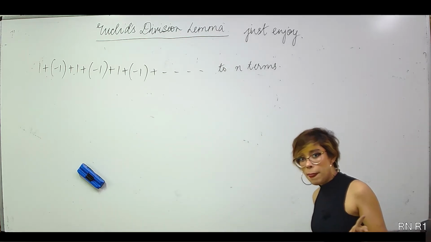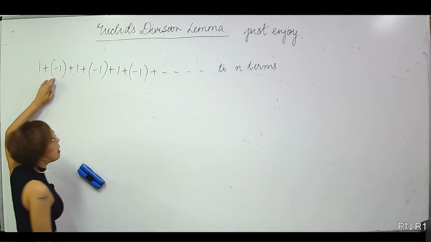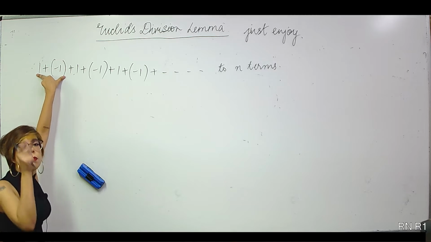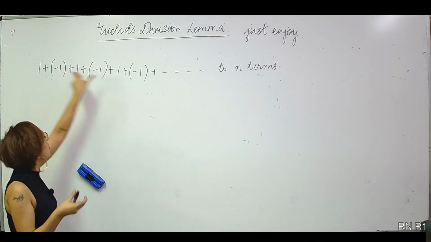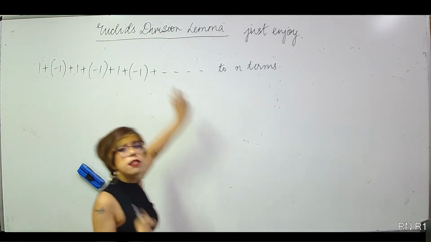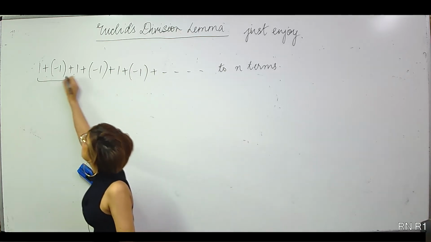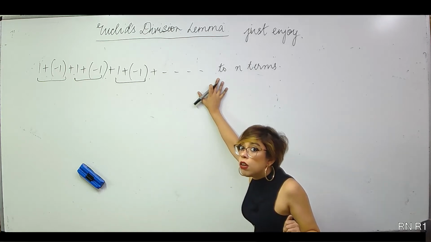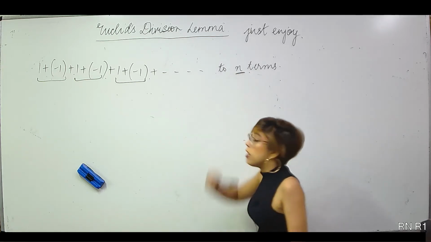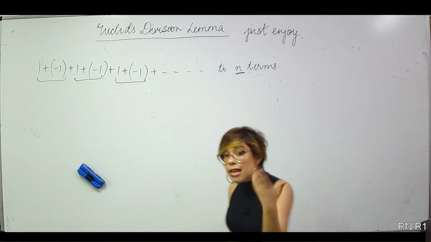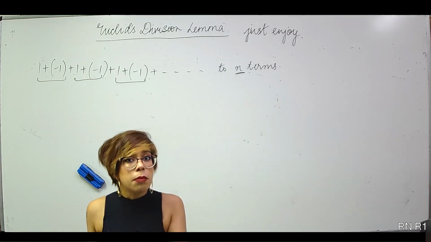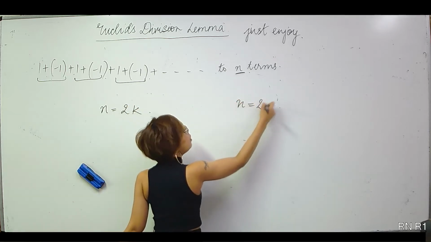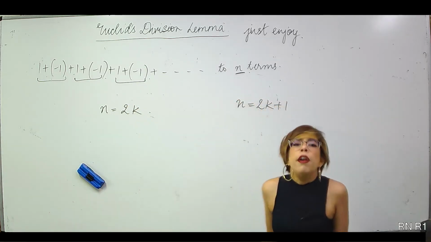Now careful. Now you can see 1 plus minus 1, 1 plus minus 1. If I combine these two, if I take two numbers at a time, the answer is 0. Two numbers at a time, answer is 0. Two numbers at a time, answer is 0. You can see that pairs are happening, so the question is whether I'll get complete pairs or not. That depends on the type of n. Because n is the number of terms, it would be a natural number. Any natural number would either be of the form 2k or it would be of the form 2k plus 1. It would be even or odd.